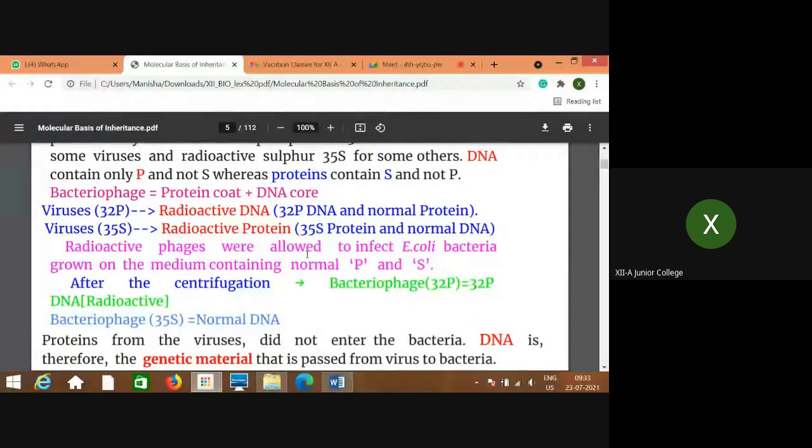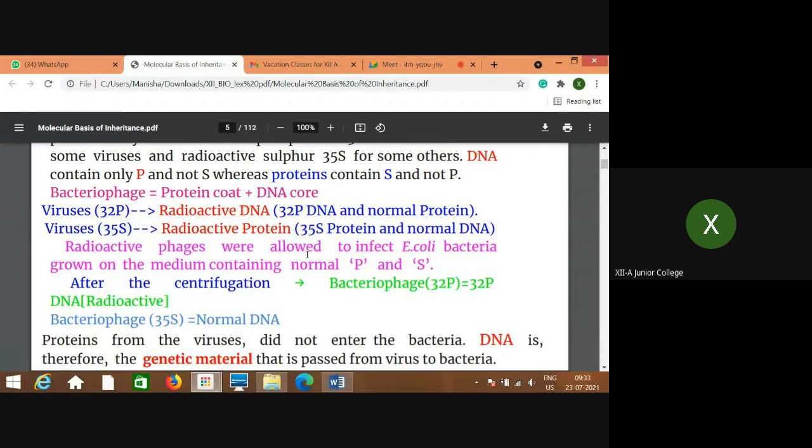That centrifuge is nothing but a specific tube in that machine, where we can add any material, and that is rotated at a particular speed, so that whatever material we are taking inside the tube, the contents get separated because of that speed.